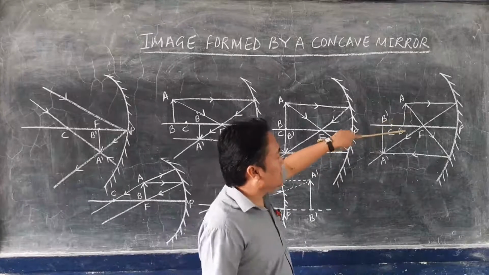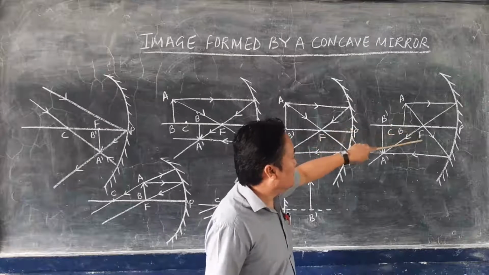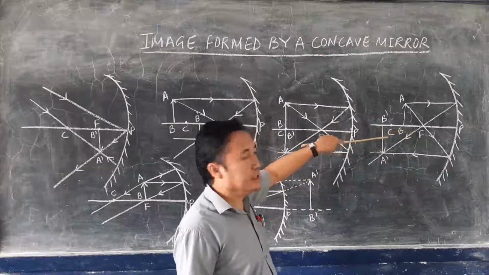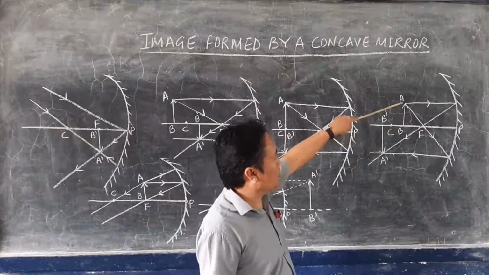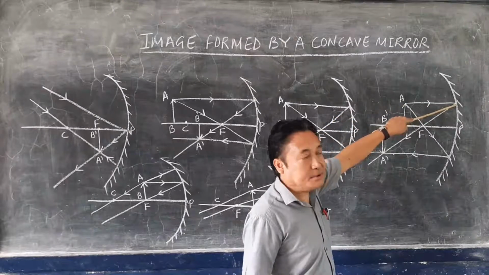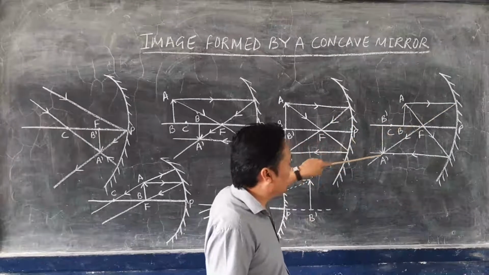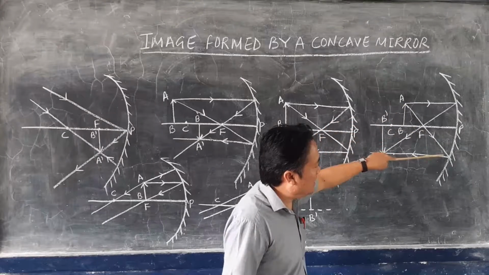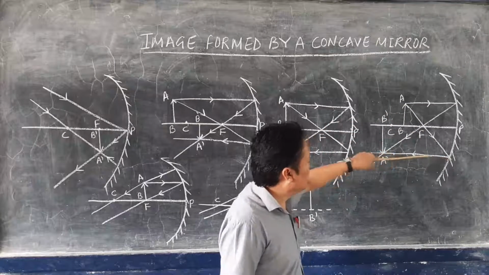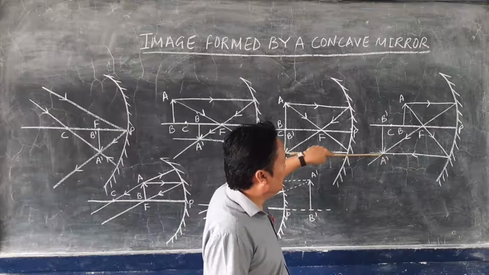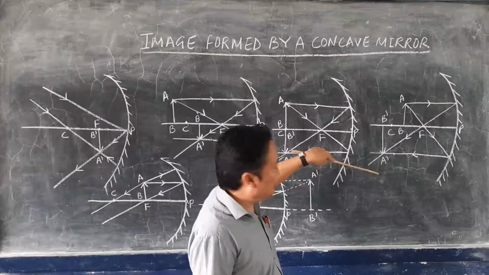The object is between the focus and the center of curvature. So here also, AB is the object, and a ray of light parallel to the principal axis, after reflection, passes through the focus. Then another ray of light passes through the focus and goes parallel to the principal axis. The two reflected rays will meet beyond the center of curvature.